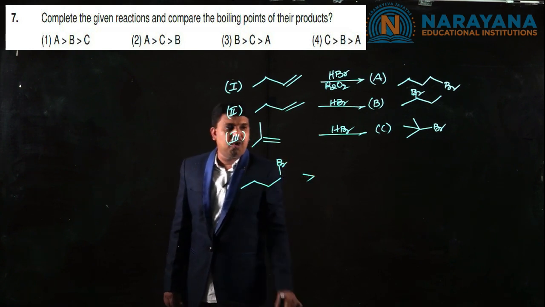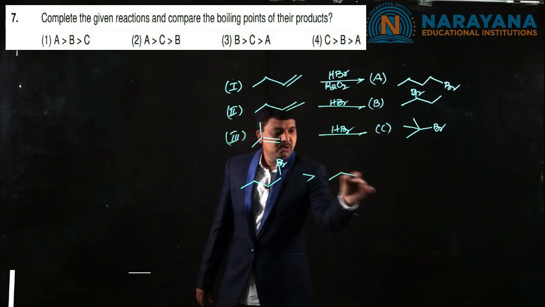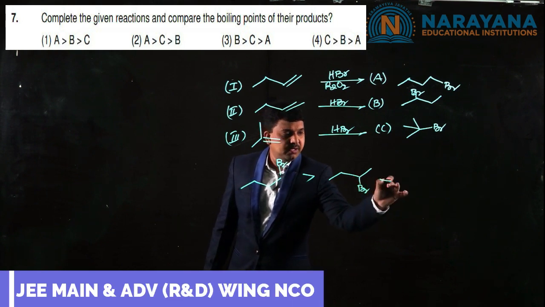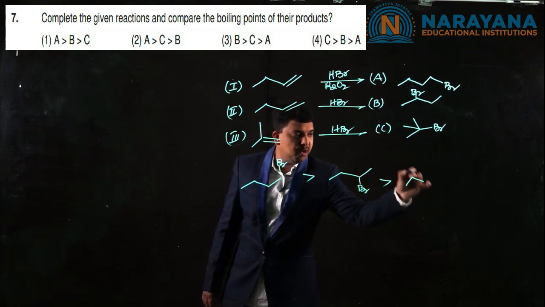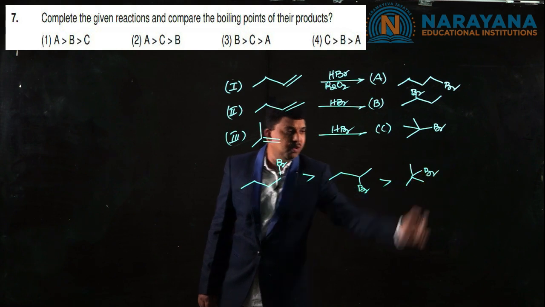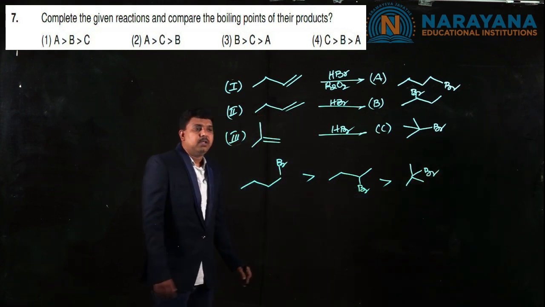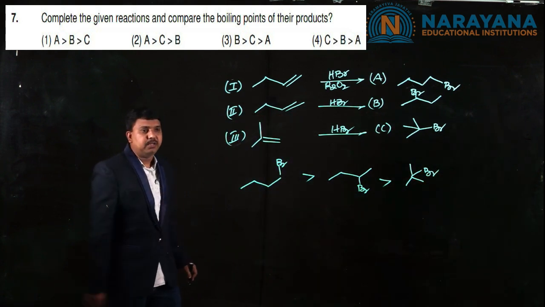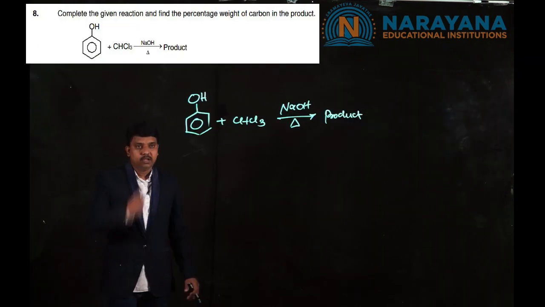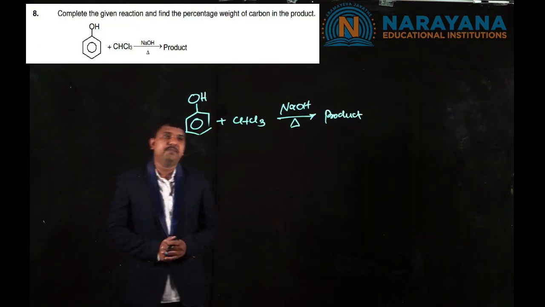1-bromobutane has more boiling point than 2-bromobutane, which in turn has more boiling point than tertiary butyl bromide, because with increase in the branching the boiling point decreases. Next question is an integer question.